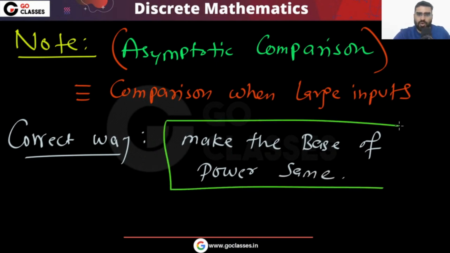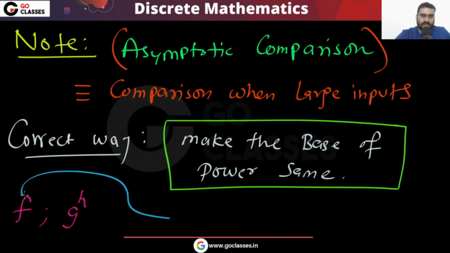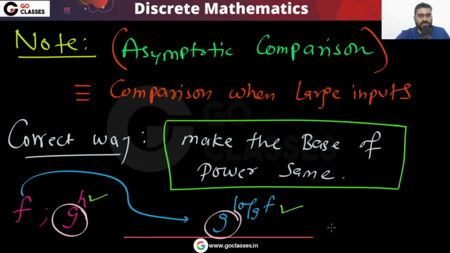For example, if one function is f and another function is g power h, then you can convert this f into g power log g f. Now you can easily see this is g, this is g. Now you have to compare this value with this value. So this is how you can solve it. Very easy method. I hope you understood.